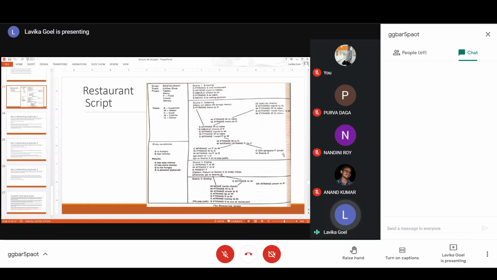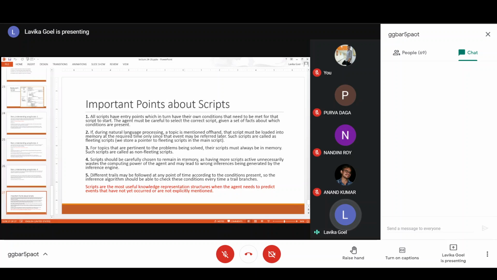So what we do is, if this script is required every time or it's a very important script for us, then we save it in the memory and it will be there along with the restaurant script. Otherwise, we save just a pointer to this script. The scripts which are embedded in the main script may be loaded only at the required time, whenever they are referred.